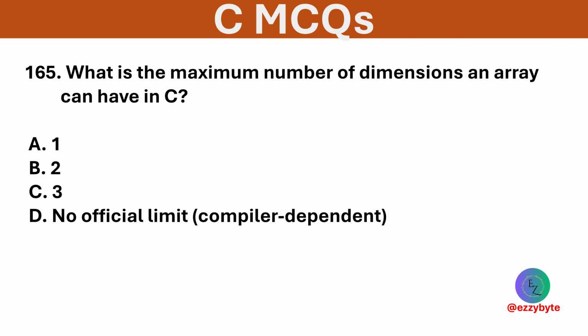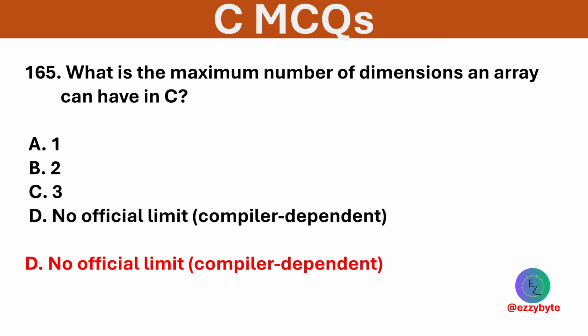What is the maximum number of dimensions an array can have in C? Options are 1, 2, 3, and no official limit. Option D is correct. The limit depends on compiler and system memory.